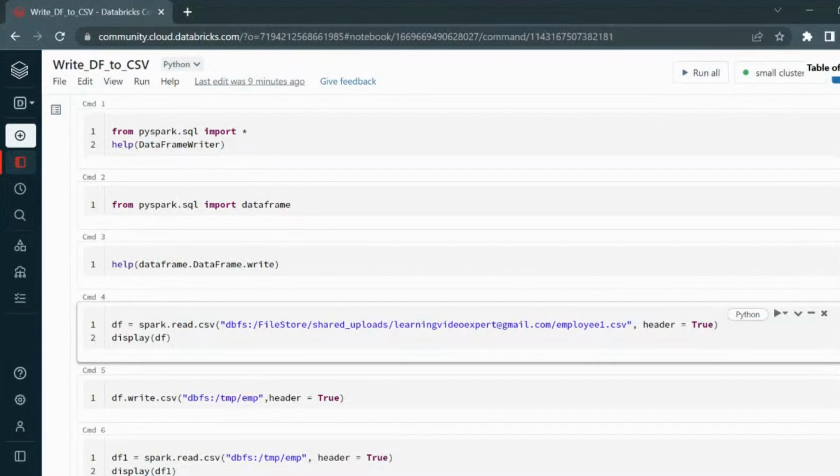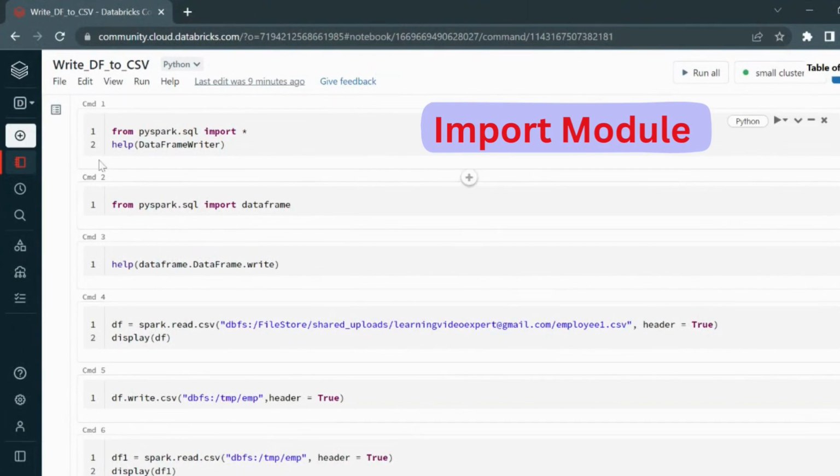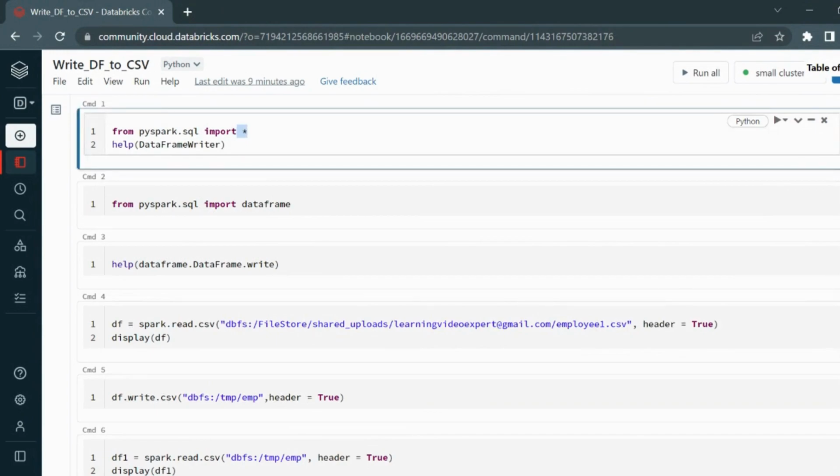Today we are going to learn how to write the data frame to CSV file. In order to write a data frame to CSV file, we need to import some modules. To import the modules, you can see in command 1, we have from pyspark.sql import star. So this will import all the modules that are present inside the pyspark.sql.